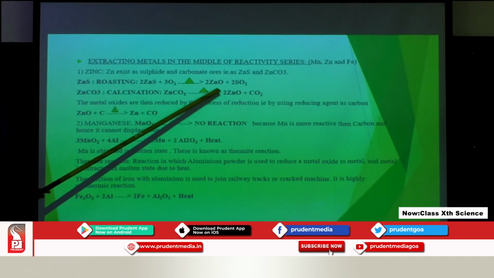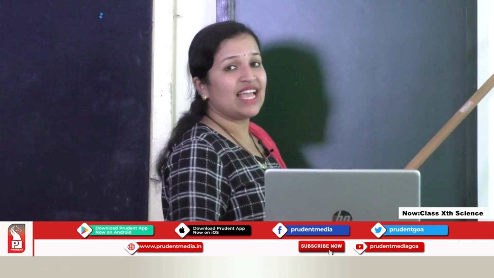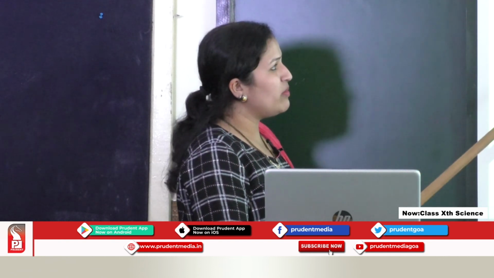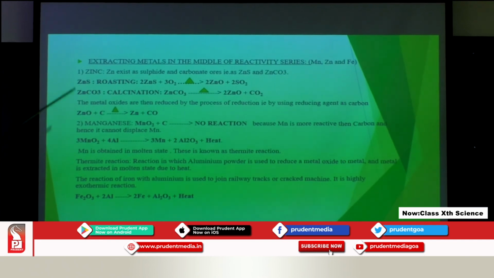Now, here we have got the metal in its oxide form. So, what can we do? We have to reduce it. In this process of reduction, carbon is used as a reducing agent. Zinc oxide, when it reacts with carbon and is heated, gives zinc, and carbon monoxide gas will be given out.